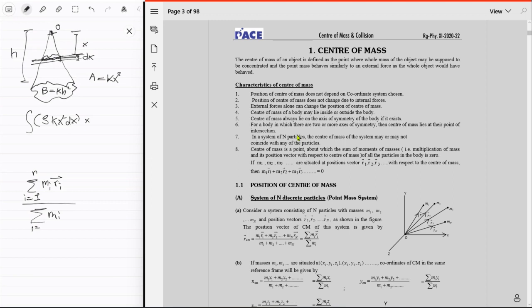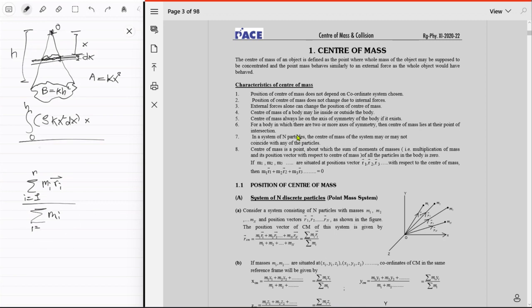So i equal to 1, the complete body, we just want to sum up all the elements having this function, all of these guys. So we'll just start off at this point, because it doesn't matter how you sum up, in the end you just have to sum up, right? So you can start off here, which is x equal to 0, and you can move to this point, x equal to h, and then that divided by this summation.